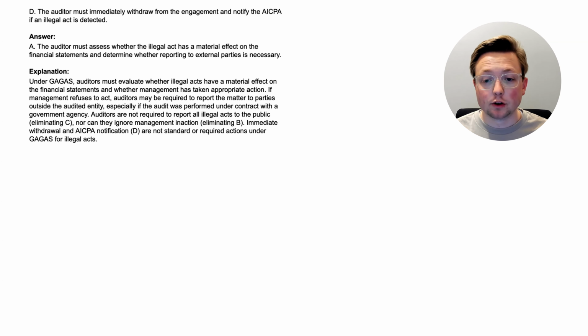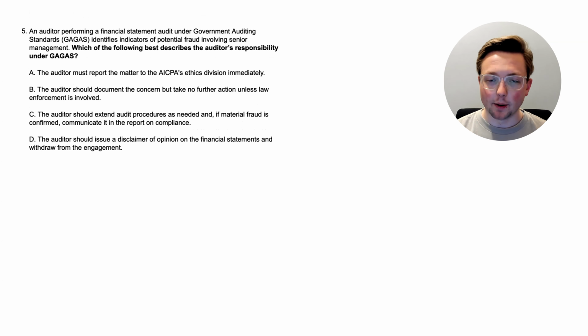Auditors are not required to report all illegal acts to the public, so that would have made C incorrect, nor can they ignore management inaction, which is option B. Immediate withdrawal and AICPA notification, which was D, are not standard or required actions under GAGAS for illegal acts. Again, they don't necessarily have to withdraw from the engagement, but they may have to tell an outside agency or an outside party about it if management isn't going to fix it. Now with that, let's go to the next question. All right, here we are at question 5.